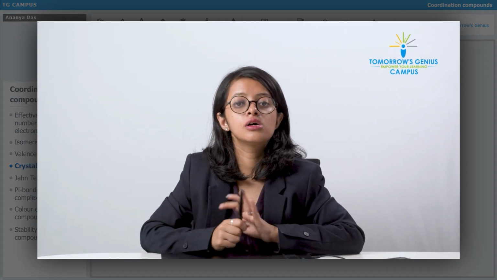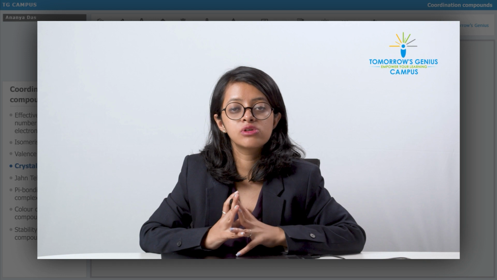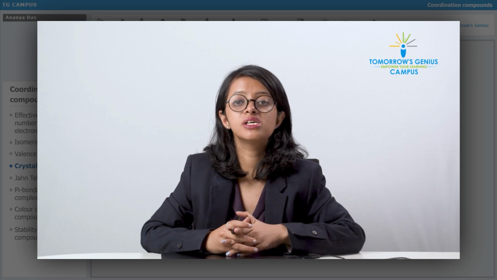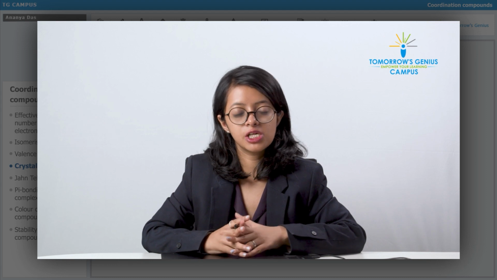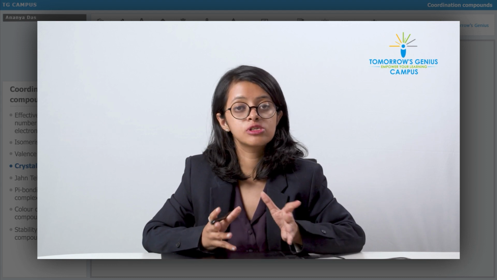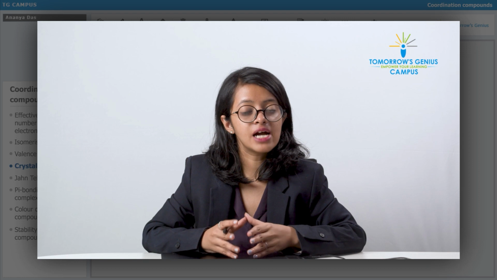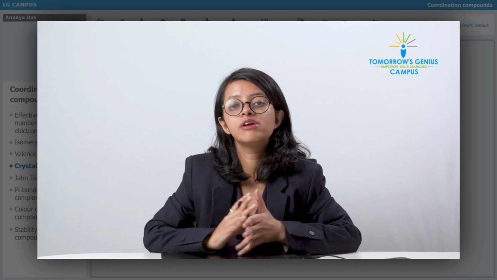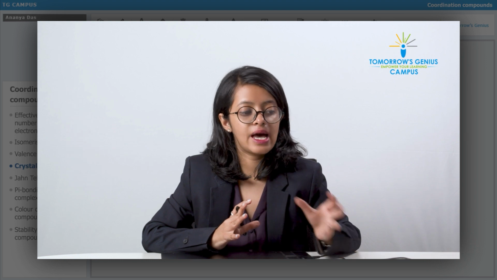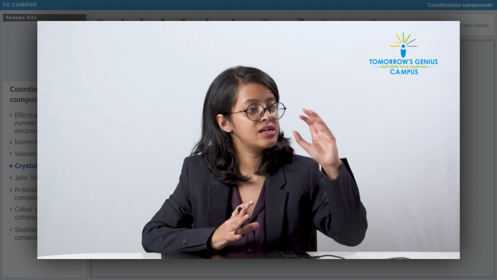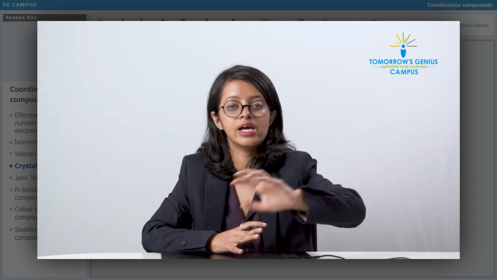Now, let us do, again for the 3d series only, but in this case the cation is going to be present in a +4 oxidation state. So, if any metal atom is present in a +4 oxidation state and it belongs to the 3d series, then for that metal atom all ligands are going to behave as strong field ligands. It does not matter whether that ligand is present at the extreme left or the extreme right.